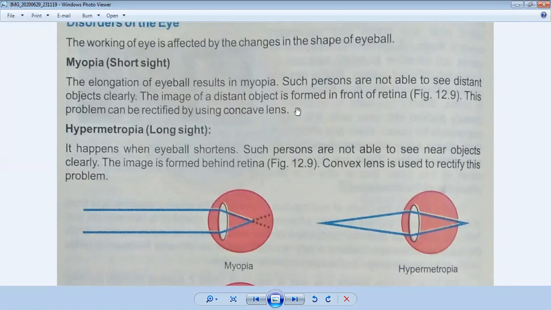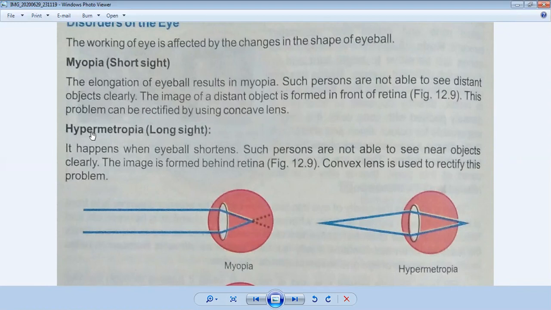But if a person has myopia, they cannot see things which are very far away, and the image is formed in front of the retina. This problem can be rectified by using a concave lens. So such a person uses concave lenses in their glasses.